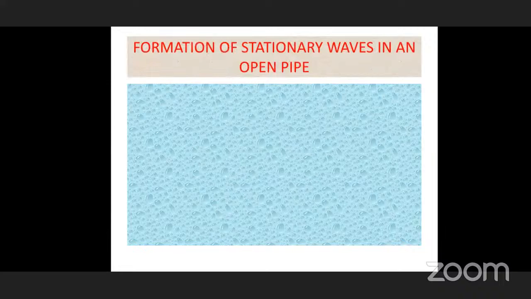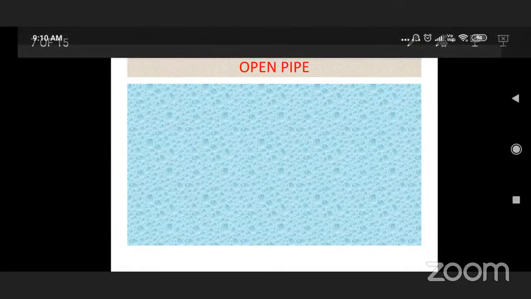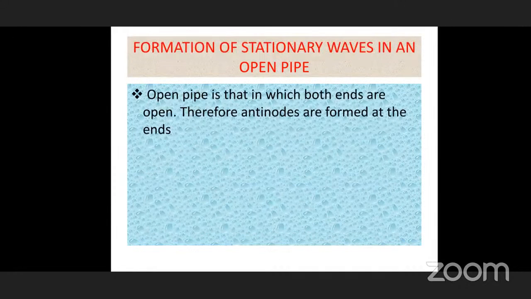Now we are going to see the formation of stationary waves in an open pipe. When we are talking about an open pipe, what is the medium here? The medium is the air particles inside it. An open pipe means both ends are open. And here antinodes are formed at the ends. The reason is the air particles are free at both the open ends, therefore there is no possibility of formation of nodes.